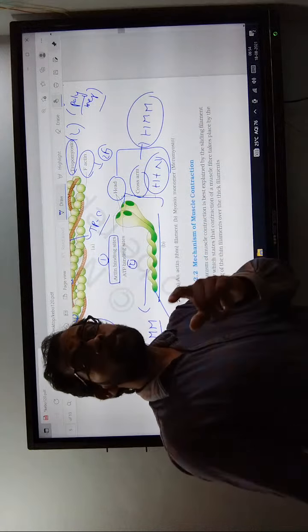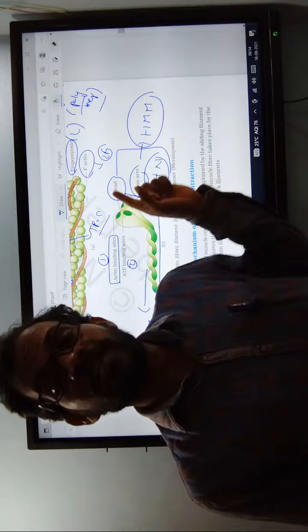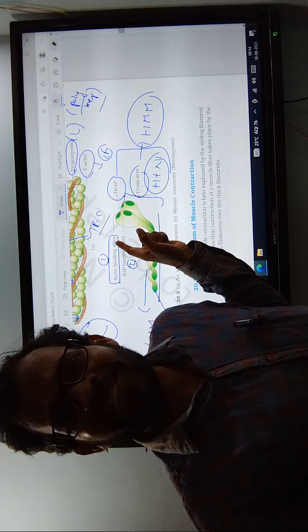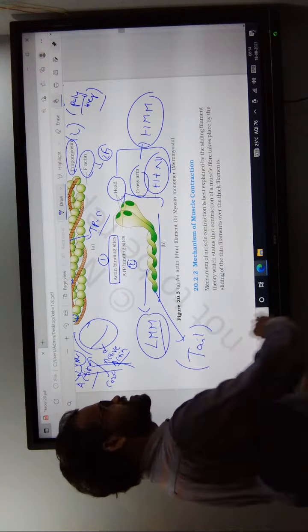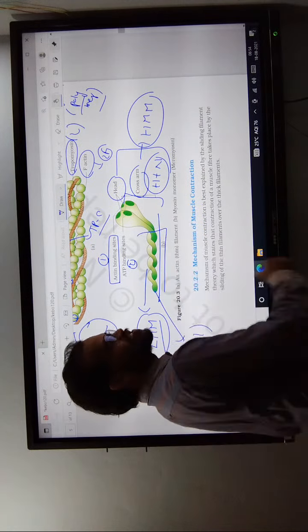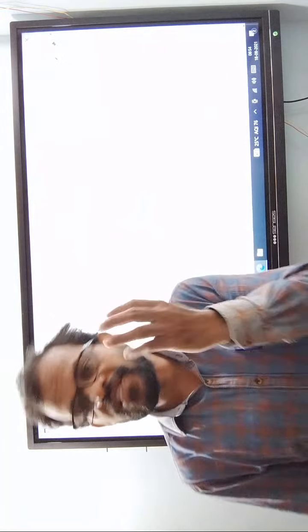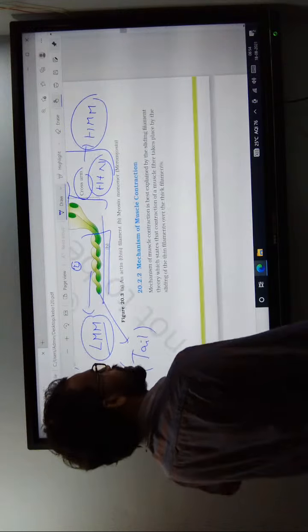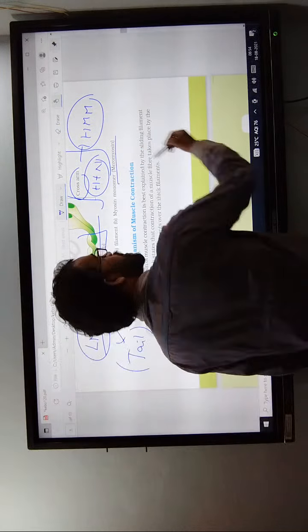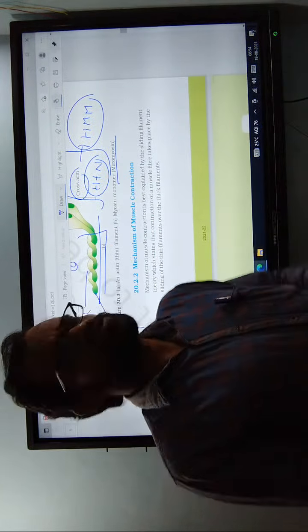Heavy meromyosin means it consists of a more number of meromyosin. Light meromyosin means the meromyosin number is less. The next one: meromyosin means monomer. The group of meromyosin joined is known as a myosin filament.